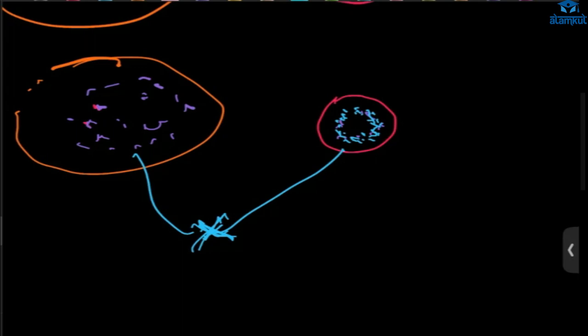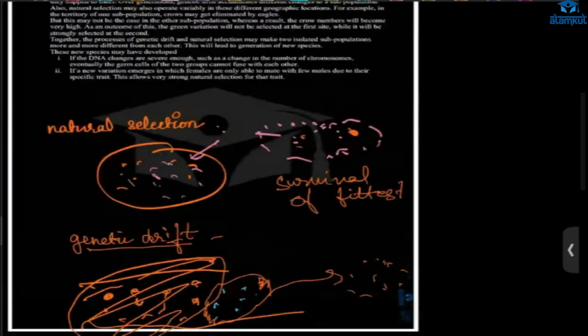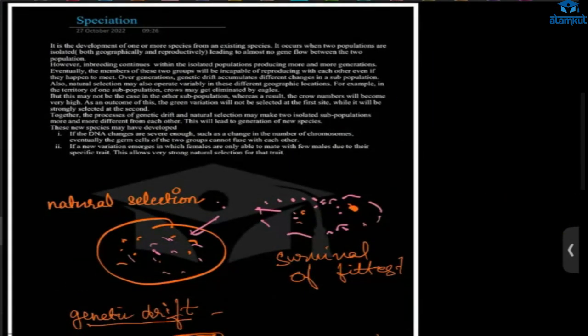Also, in the same population, if a few of them are segregated and they reproduce among themselves, then after some generations those two populations will become different. Okay, ma'am. So this is how species are formed.